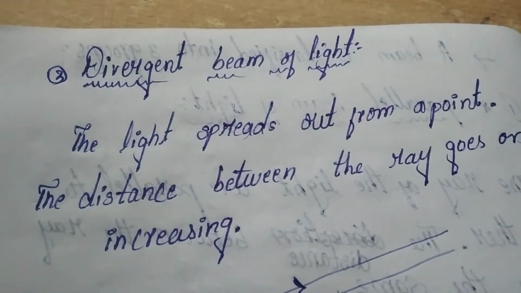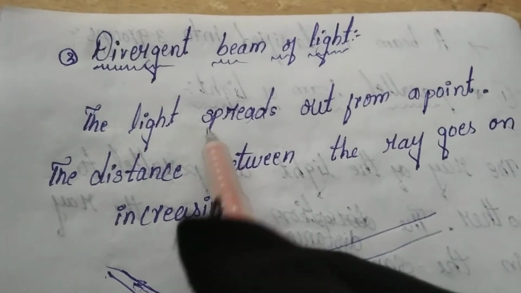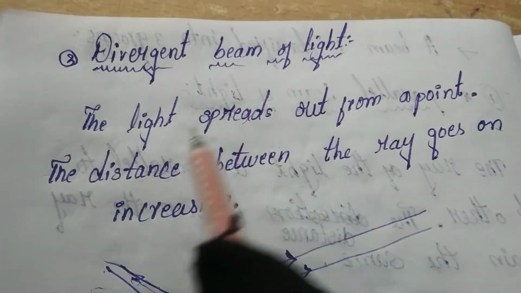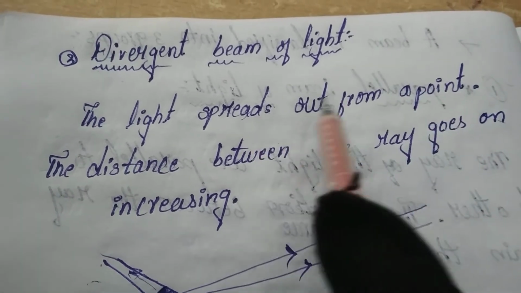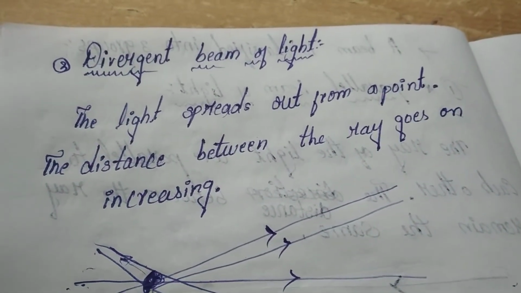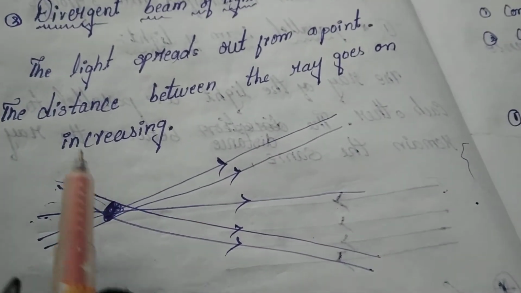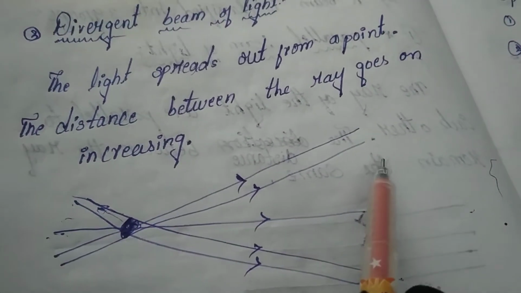The third one is the divergent beam of light. What is a divergent beam of light? Let's see the definition. The light spreads out from the point. What is meant by spread out? Passing from the point, the light spreads out from the point.